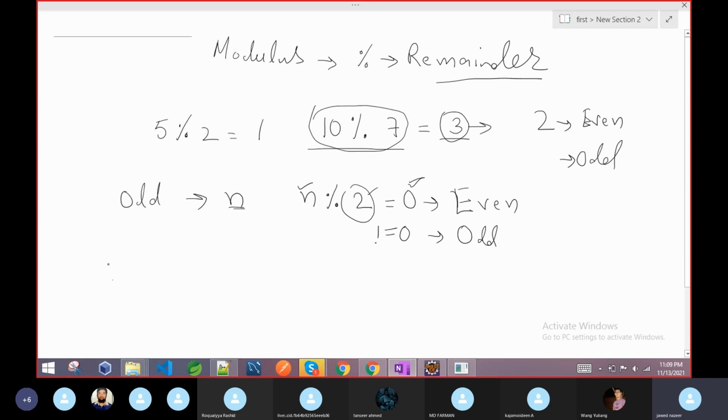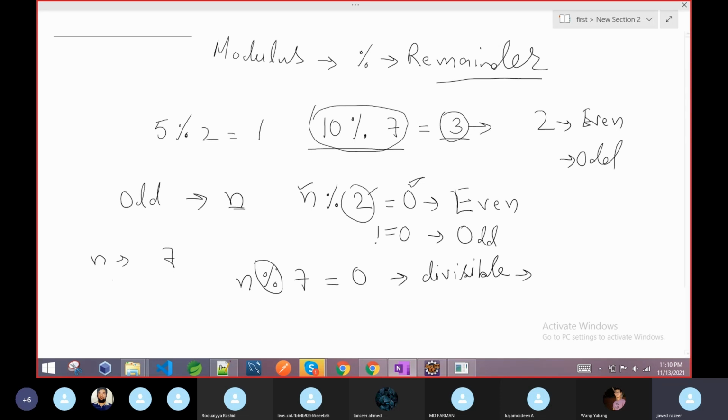Second, so many scenarios are there. Suppose I ask you to check whether any number is completely divisible by, say, 7, then the same will apply. You will do n modulus 7, and if it is 0, its meaning is that it is completely divisible by 7. This is very useful when we do so many operations. So always remember the modulus operator returns the remainder.